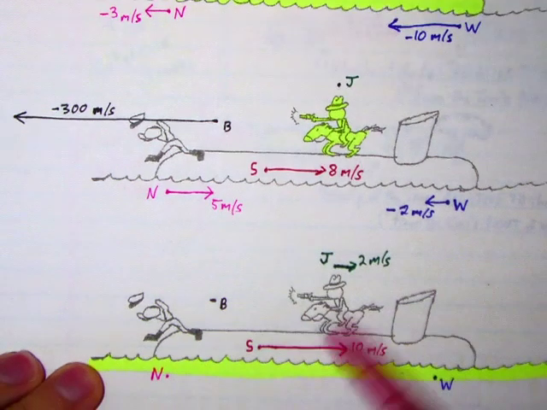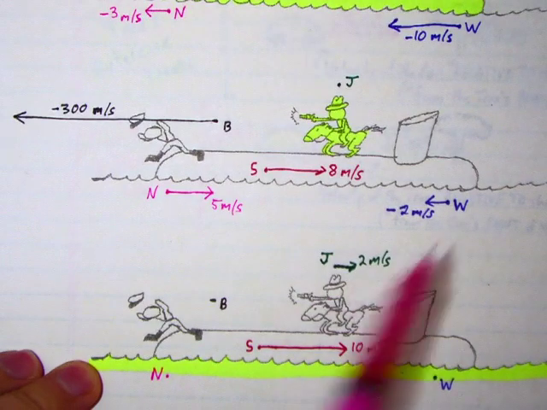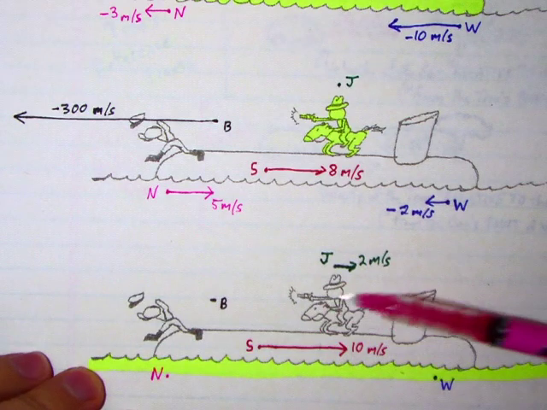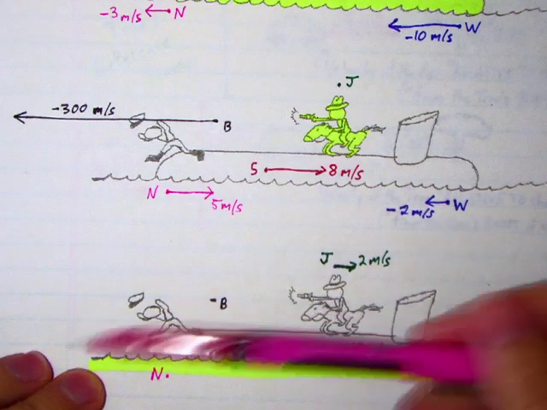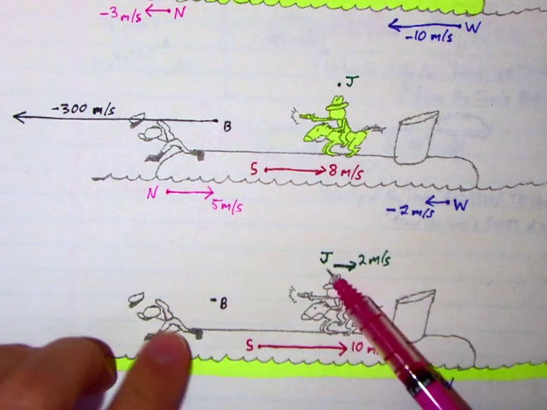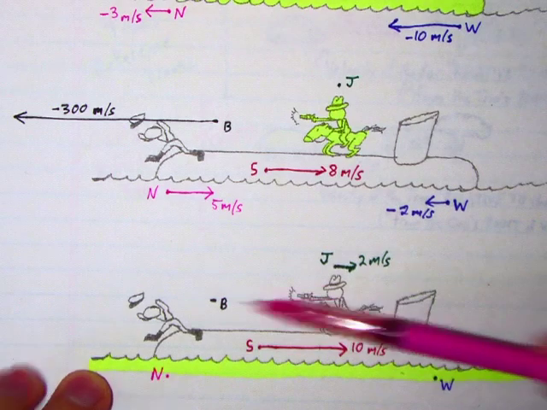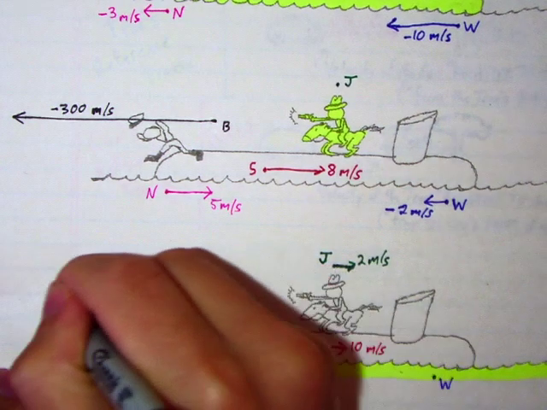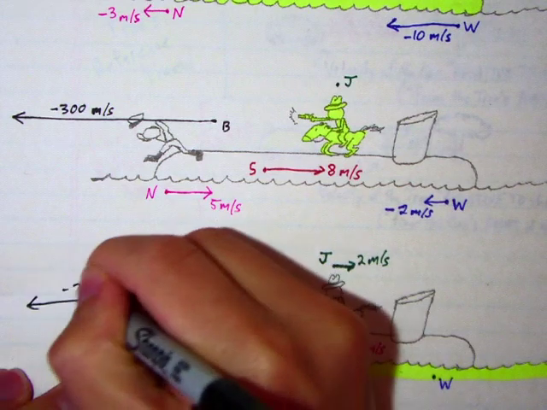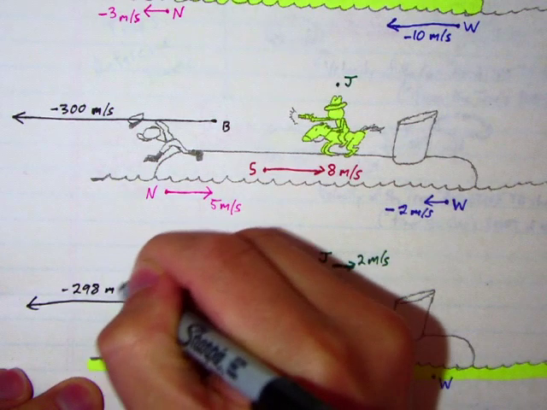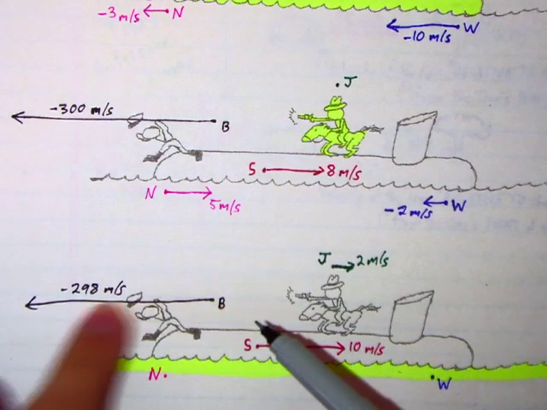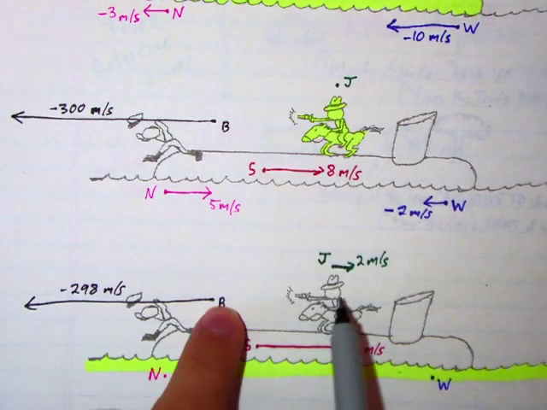So here, if Jones is moving this way at 2 meters per second, and we know the bullet is moving away from Jones at 300, Jones is going this way too. Therefore, the bullet has to be going this way at less than 300, at 298.